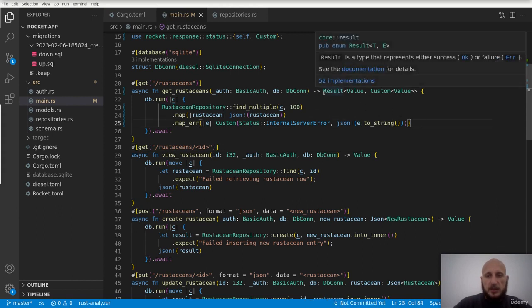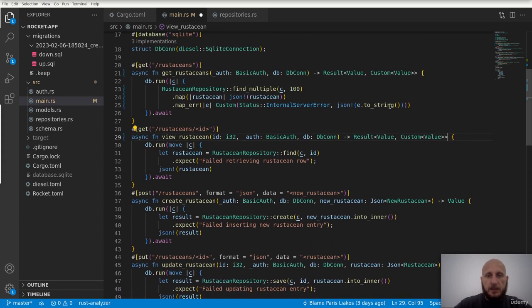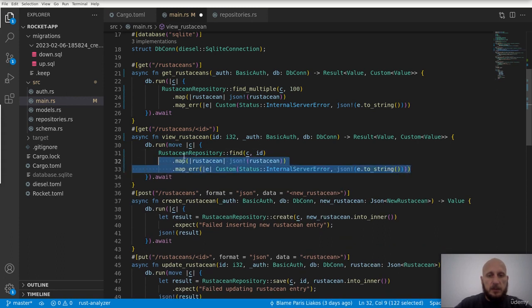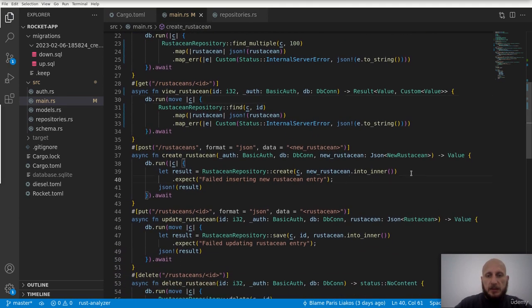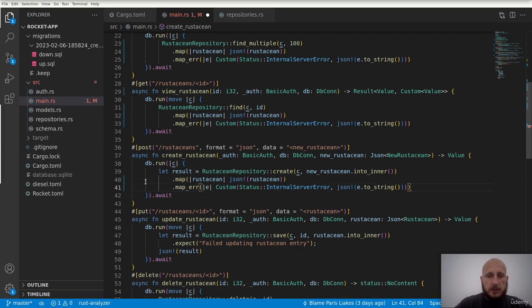So let's also do the same for the rest of the endpoints. At least for view Rastasian, we will have the same return. And then we can also copy paste the logic. Basically, we get rid of the temporary variable here, and also the expect and JSON statements. We paste the logic from up here. Yep, same handling, and same handling for the create Rastasian endpoint as well. Nothing different.